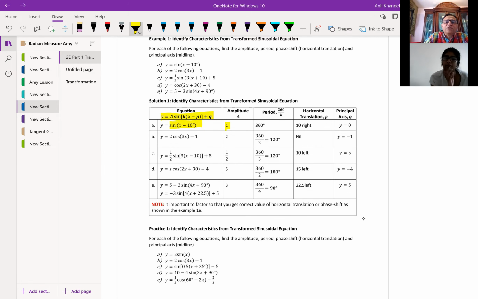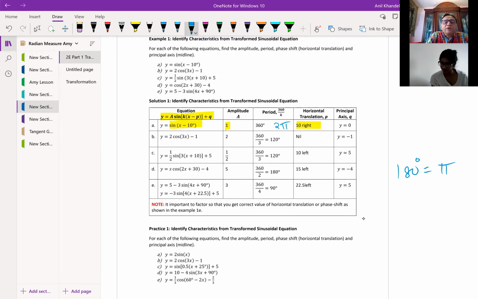The amplitude still is 1, because I'm not multiplying by any other factor. You're only doing horizontal translation, and that too by 10 units, right? Everything else remains the same. The period is still 360 degrees if you're working in degrees, 2 pi if you're working in radians. So you could write anything. You know how to convert them, correct? Let me write them. Here, 180 degrees is equal to pi. And simple translation, you can do this, right? The axis of symmetry is y equals 0, the x-axis, correct?